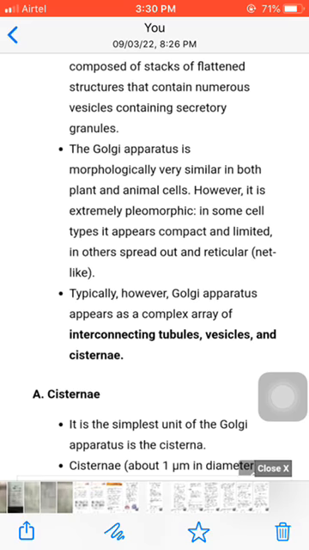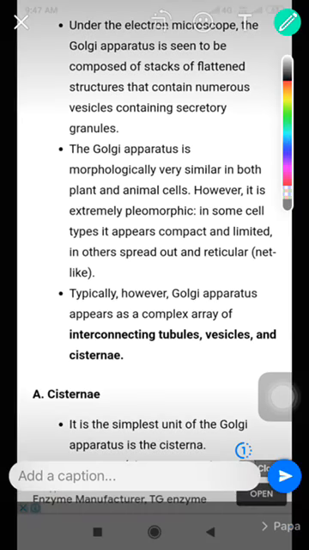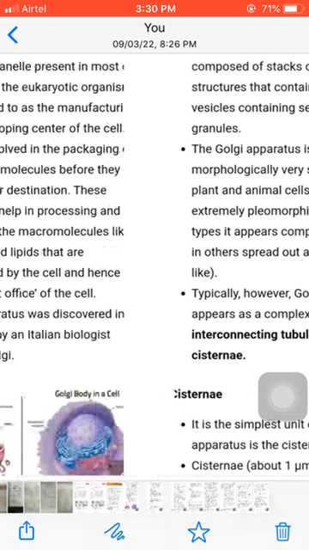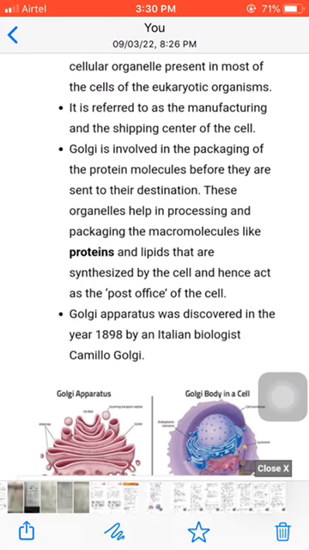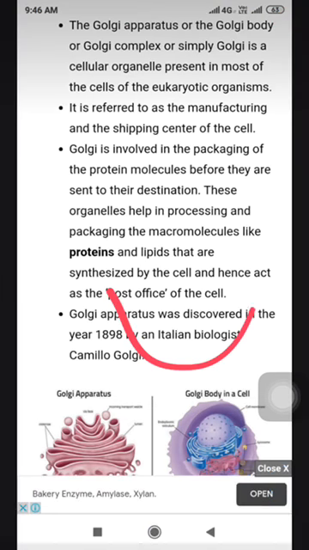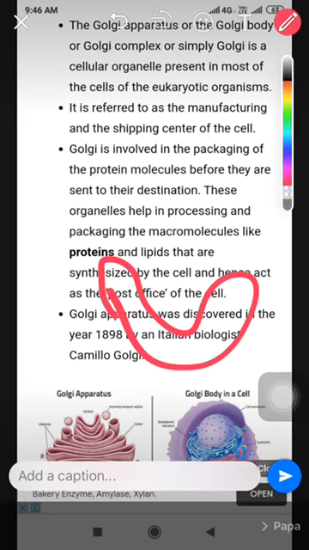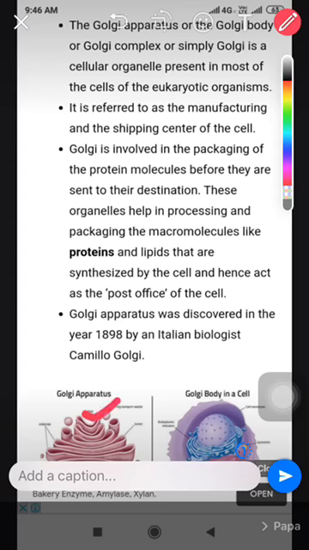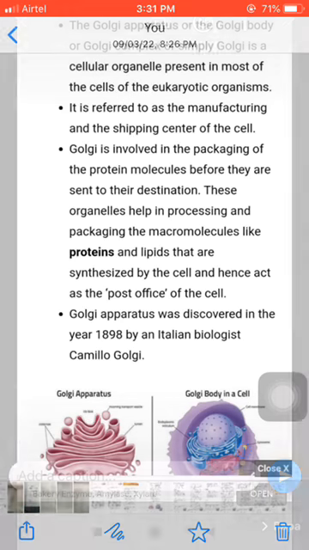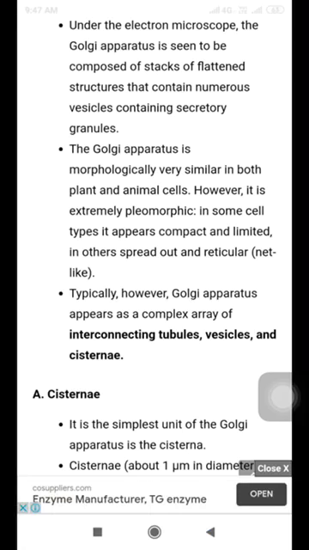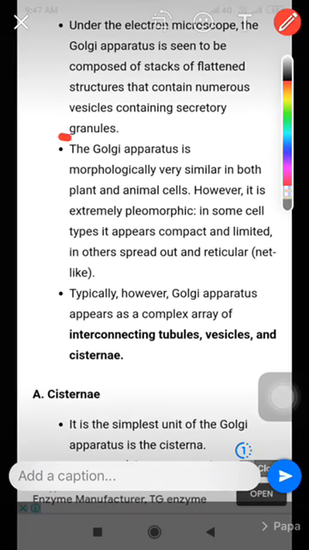Under the electron microscope, the Golgi apparatus is seen to be composed of stacks of flattened structures that contain numerous vesicles containing secretory granules. As you can see here, these are the vesicles, and the Golgi complex is arranged in stacks, one above the other. This is the structure of a Golgi complex, and these contain secretory granules.